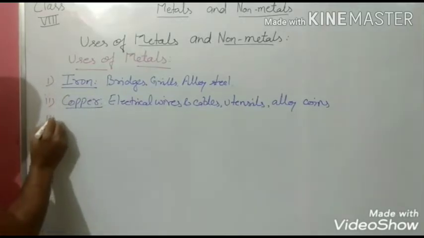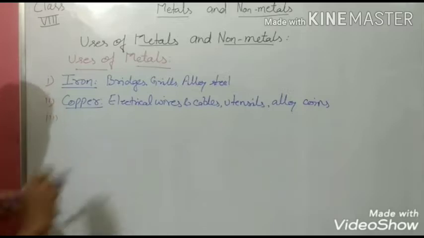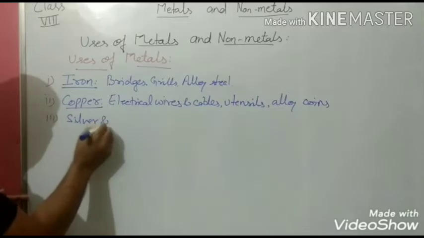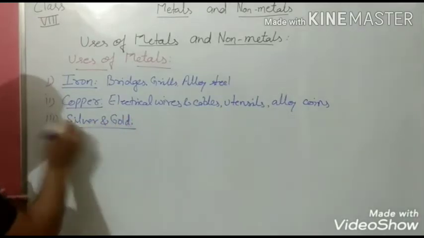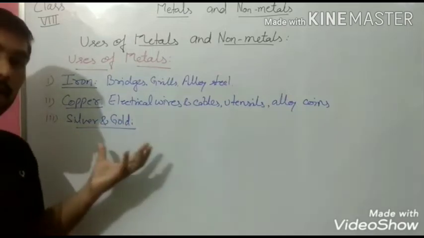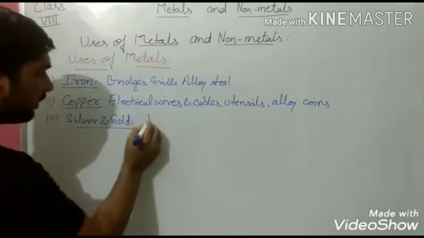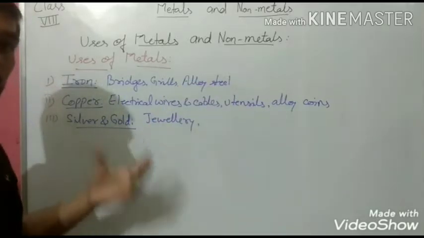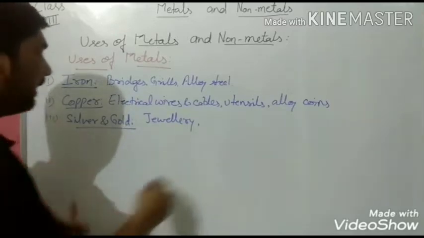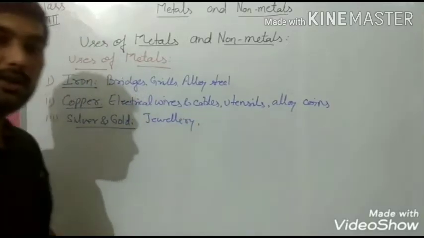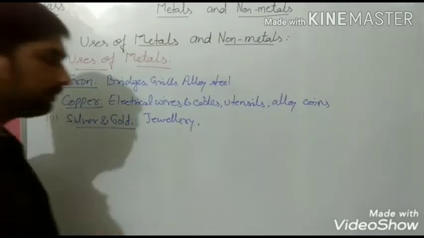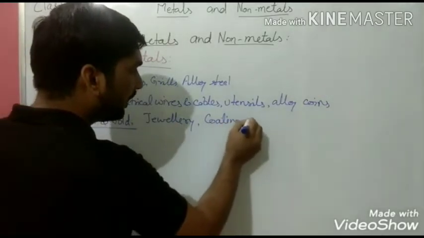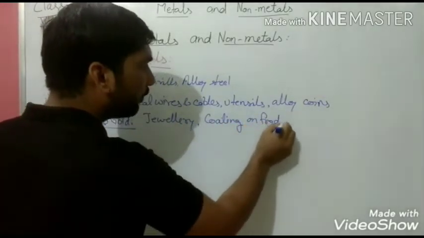One more example of metals is silver and gold. Because of their metallic luster, they are used in making jewelry, and perhaps you have seen silver and gold also used for making coating on food items.